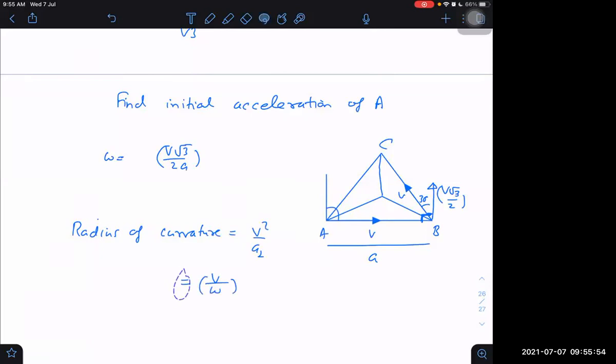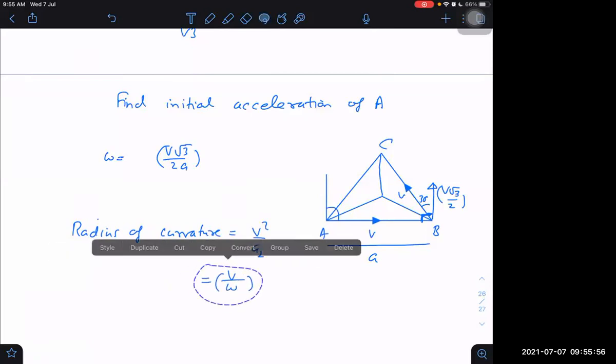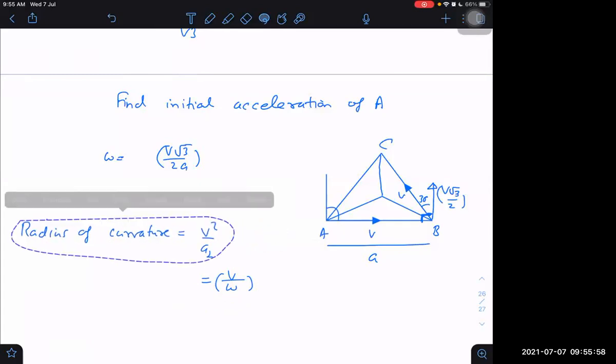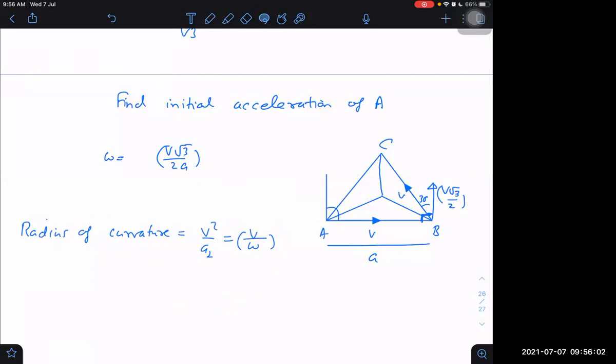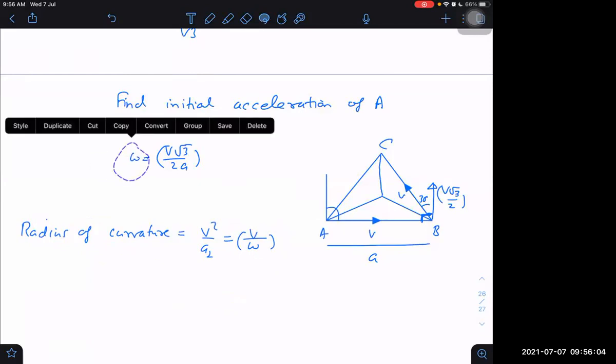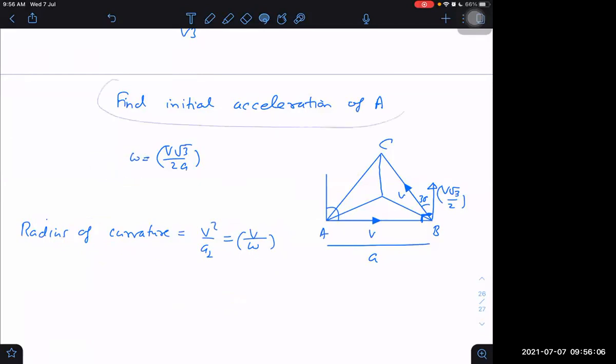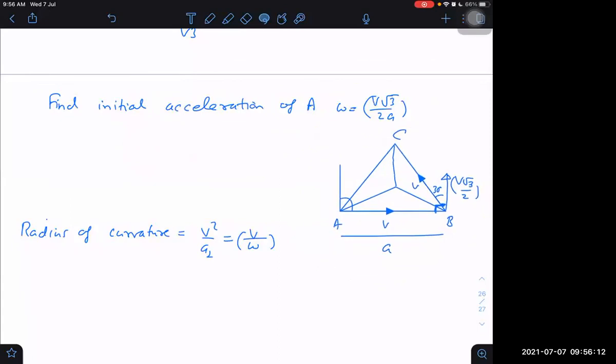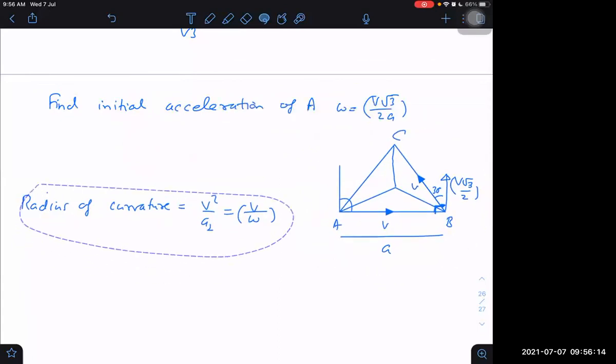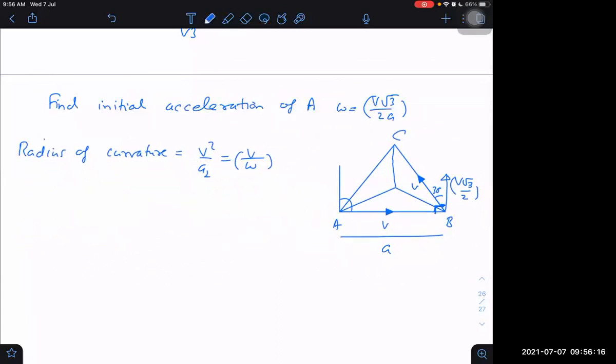That is also equal to radius of curvature. Is it okay? Radius of curvature is V square by A perpendicular, that is equal to V by omega.